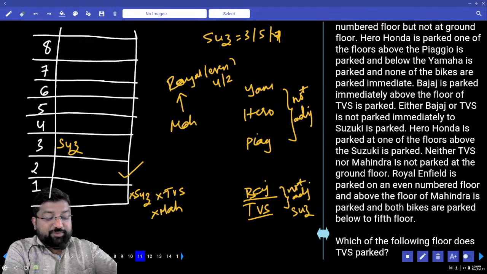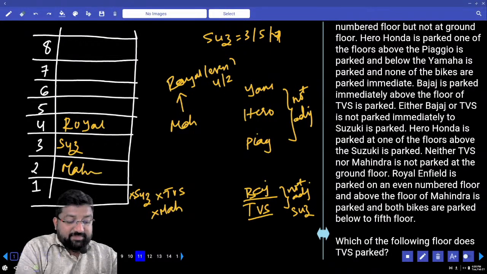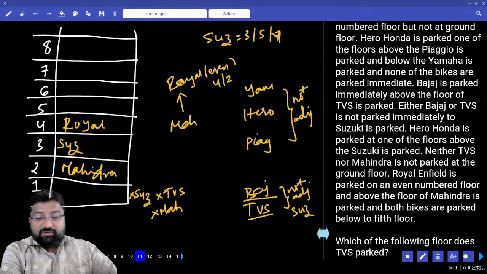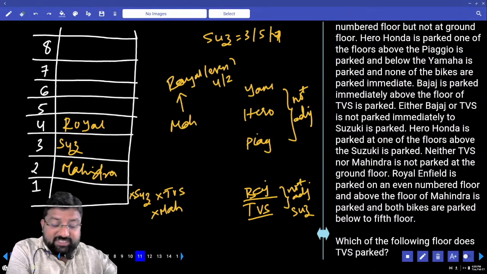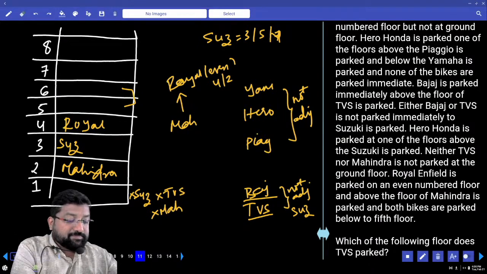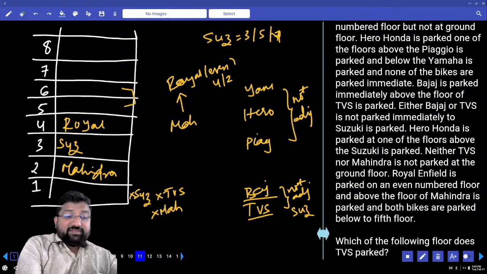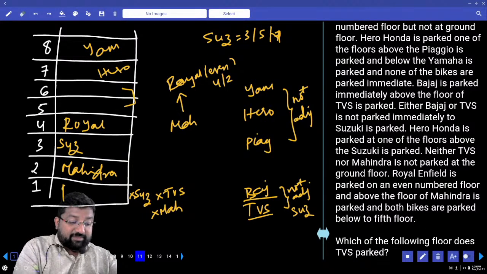Then Royal Enfield has how many possibilities? Only one. This is Royal Enfield. This is Mahindra. Right? Now, what is the problem with Bajaj and TVS? Bajaj and TVS, can I put them in 6 and 5? If I put Bajaj and TVS in 6 and 5, this will become Yamaha, the remaining 3, this will become Hero and this will become Piaggio.